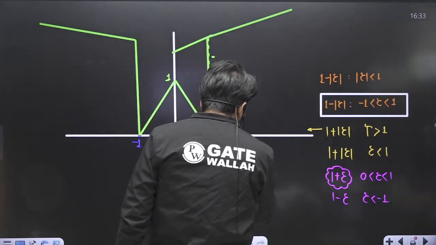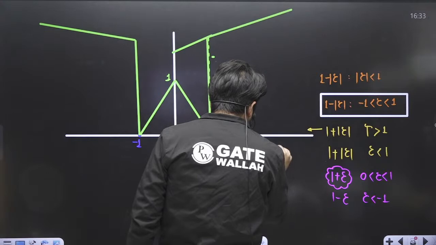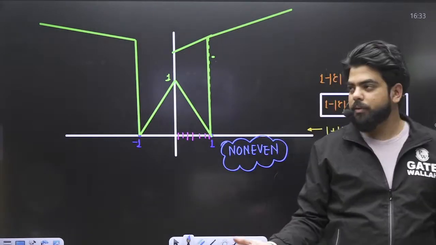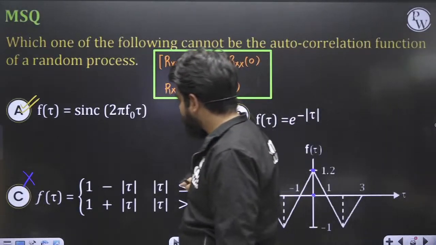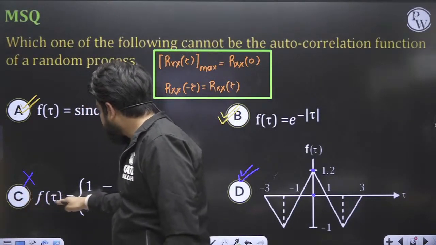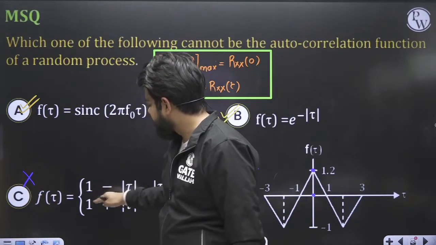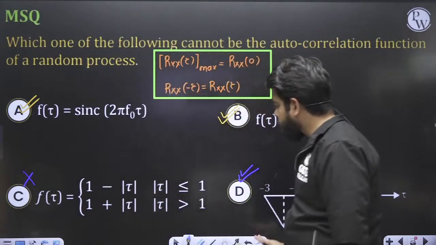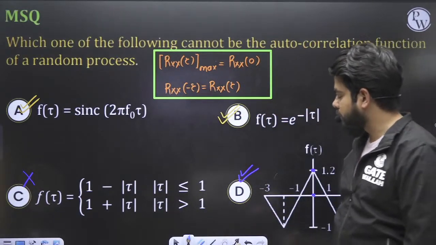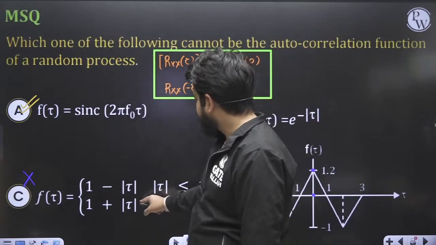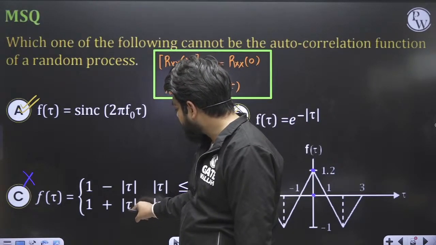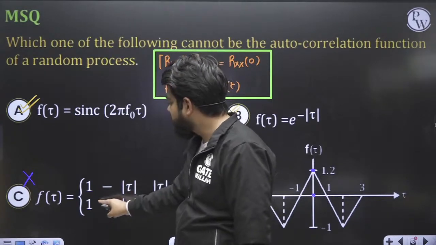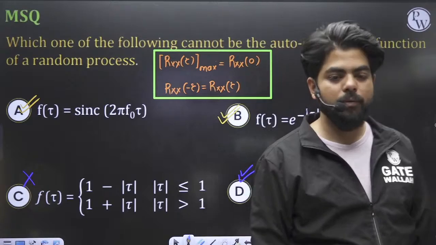Moreover, this value is also not maximized at tau equal to 0. So this option has to be the correct option, but obviously in this case, the graph mentioned in the C part is not a valid autocorrelation function, because first of all it is neither even, secondly this graph is also not maximized at tau equal to 0, because if I put tau equal to 1000 and tau equal to 0, at tau equal to 0 you will get the value 1, but at tau equal to 1000 you will get values much greater than 1.